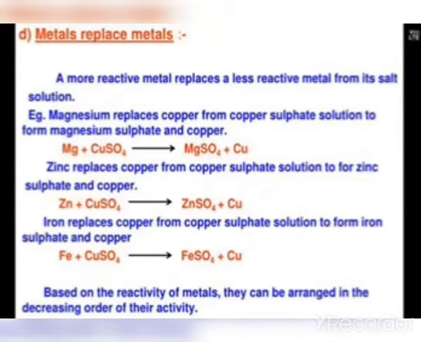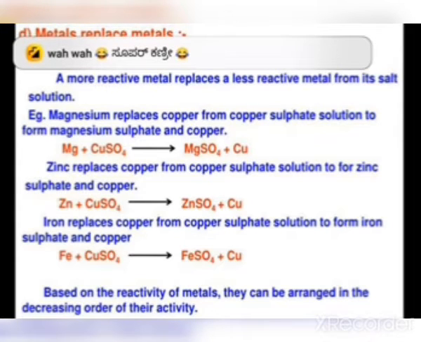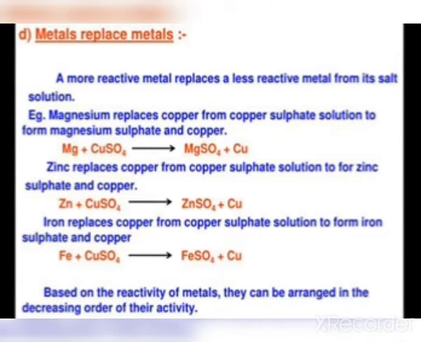So our next topic is displacement reaction, or metals replace metals. In another word, substitution reactions. Here replace is nothing but substitute. One metal has been substituted by another one.